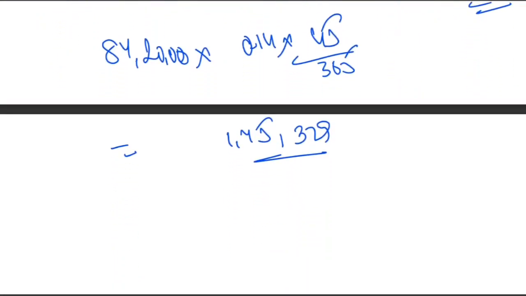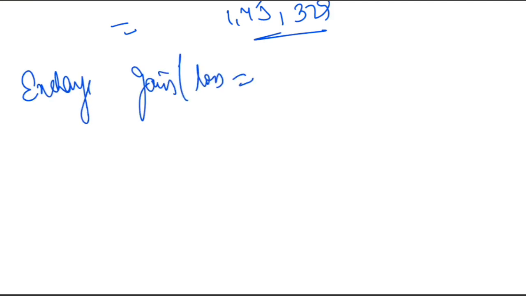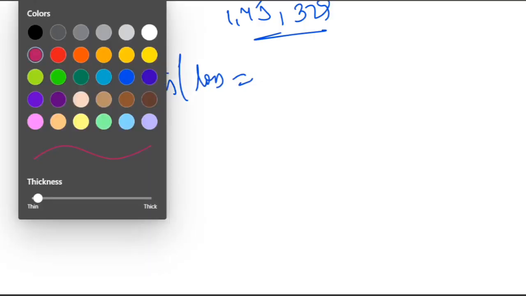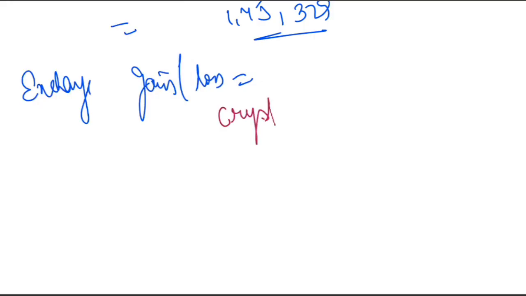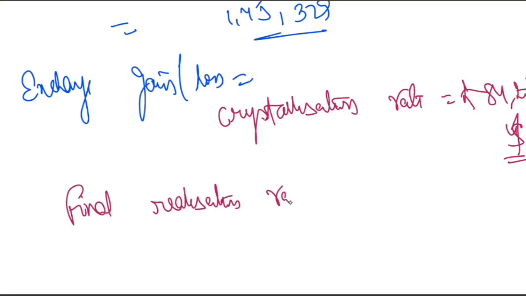Now the additional exchange gain or loss. Let's have a look. How do you compute exchange gain or exchange loss? Let's see the crystallization rate. This is 84.20 rupees per dollar. And the final realization rate: at the time of realization, the rate is 84.50 per dollar.